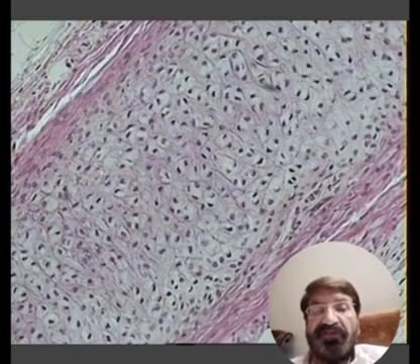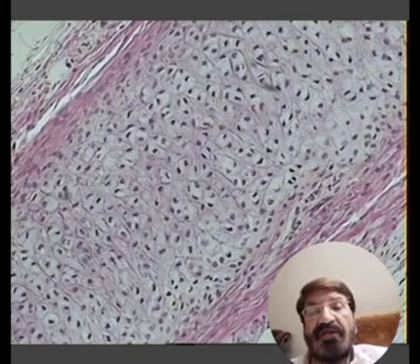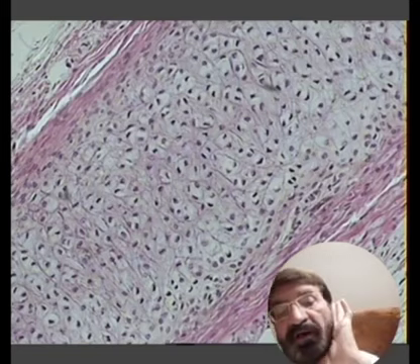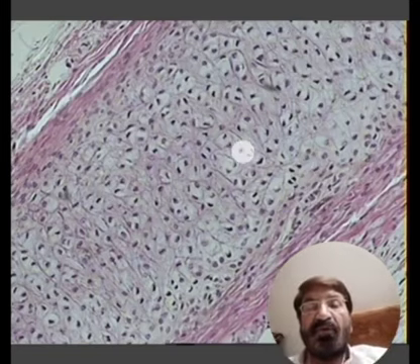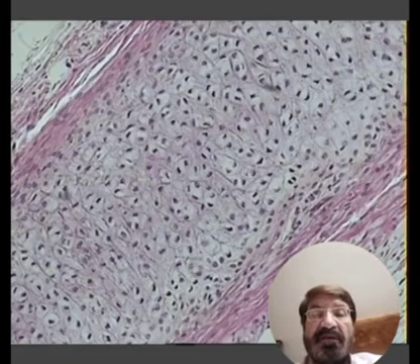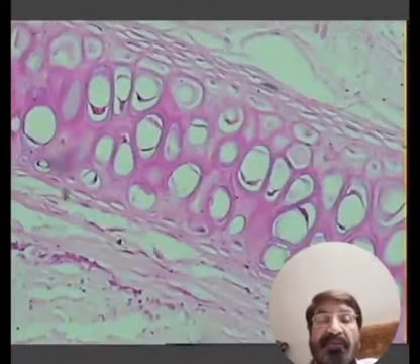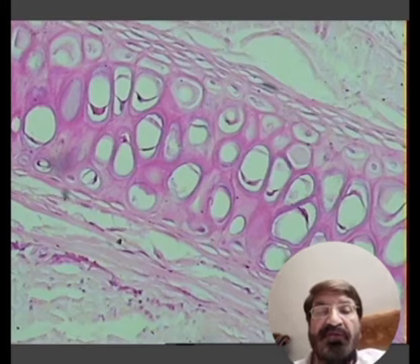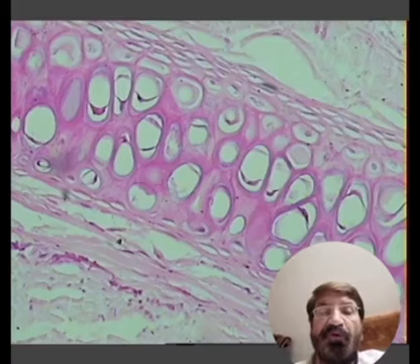I have told you about the external ear, the auricle. When we cut a section of the auricle, we will see that there is skin on both sides, and in between there is a piece of elastic cartilage. This is the cartilage. There are lacunae, cavities which have shrunken chondrocytes inside, and on both sides you can see the perichondrium.